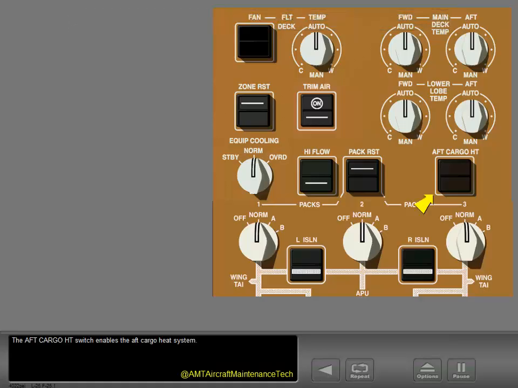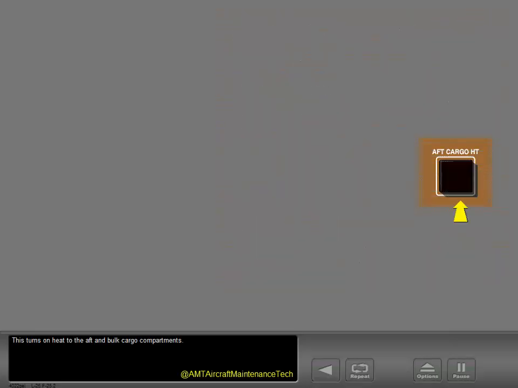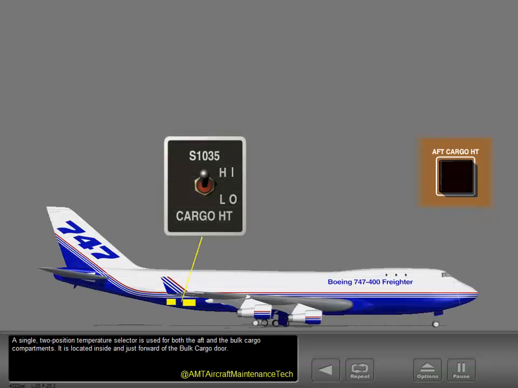The aft cargo heat switch enables the aft cargo heat system. This turns on heat to the aft and bulk cargo compartments. A single two-position temperature selector is used for both the aft and the bulk cargo compartments. It is located inside and just forward of the bulk cargo door. The temperature selected is based on the type of cargo being carried.